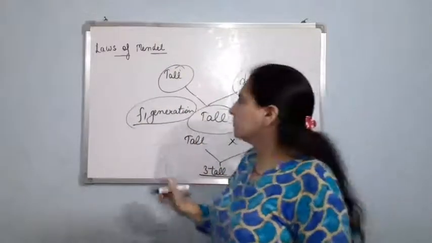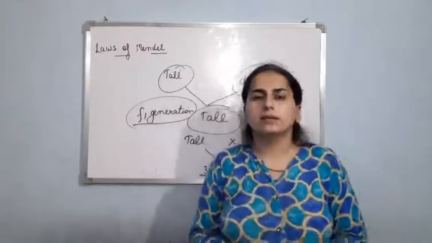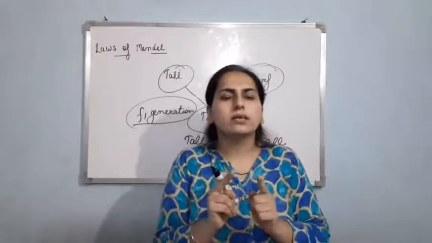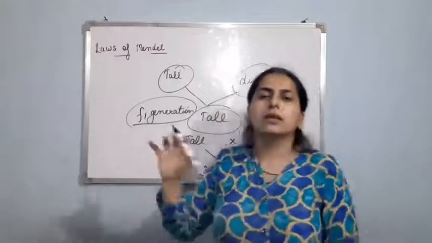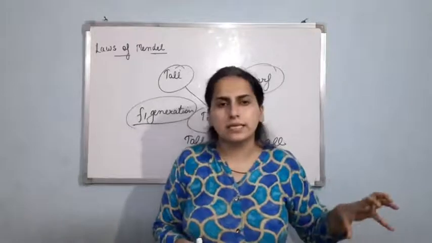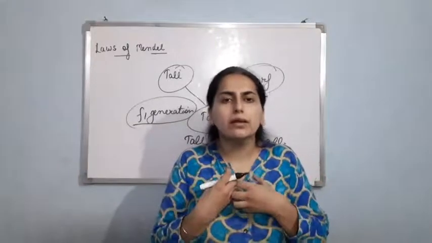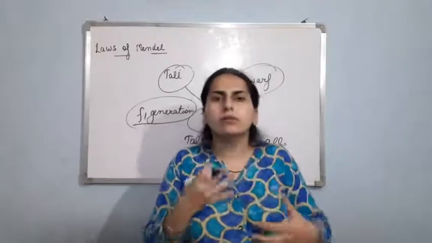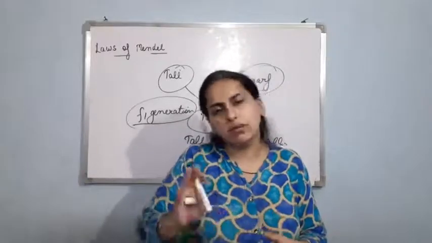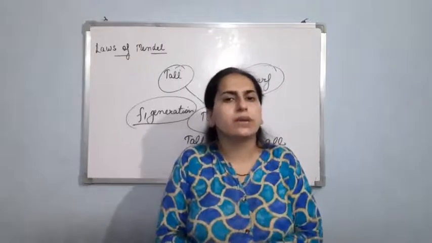Now, the first law that he gave was the law of dominance. It means that there are 2 alleles of a particular gene in a hybrid organism. Okay, out of those 2 alleles, one allele will be dominant. It means it will be able to express itself, while the other allele will be recessive, that it will not be able to express itself.